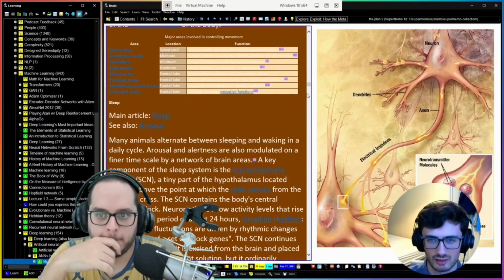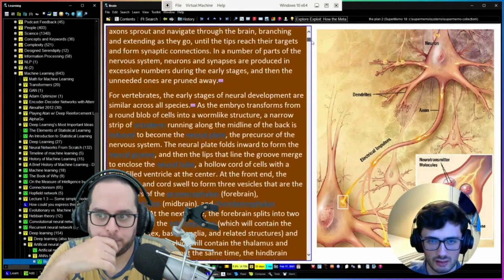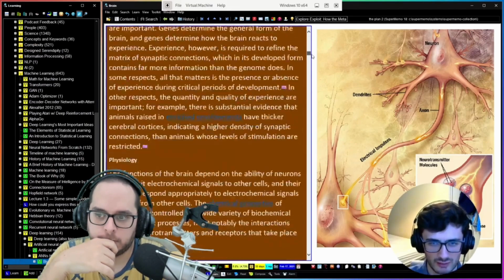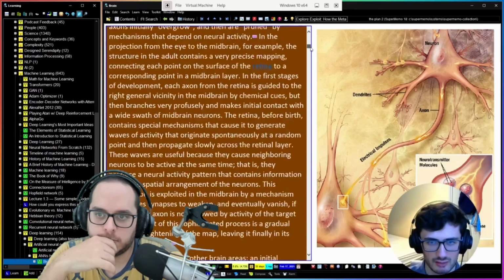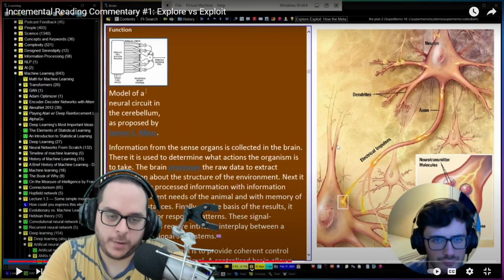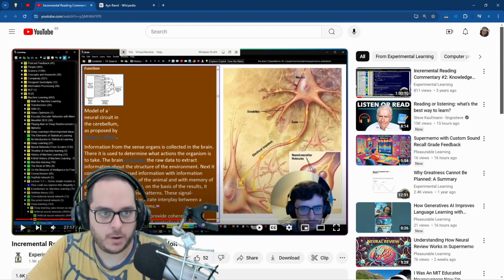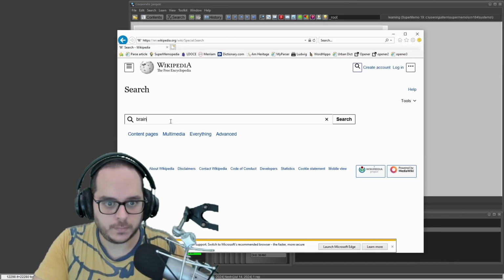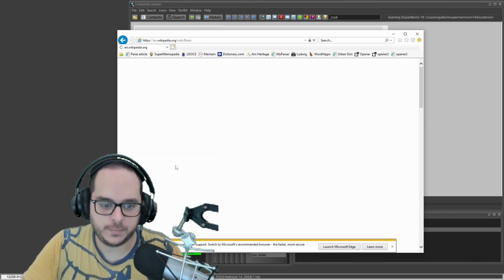Sleep or the brain. Okay. I'm not really interested in the development of a brain, but I am interested in sleep, if there's anything good on sleep. One of the things you can do is search the word sleep if it's there in the article. It's the brain. Okay, let me do it. Yeah, 2024, still using Internet Explorer.